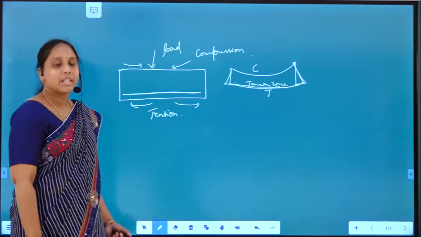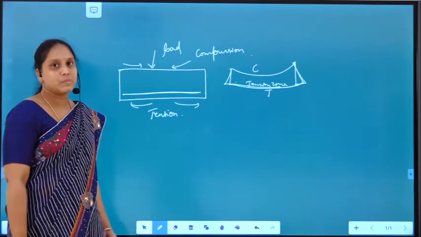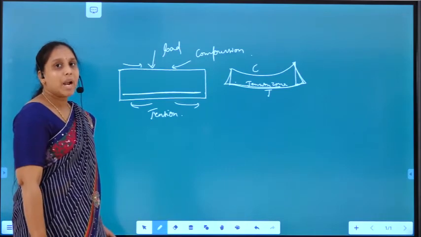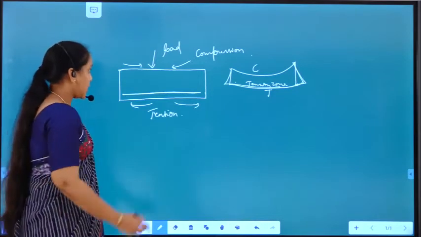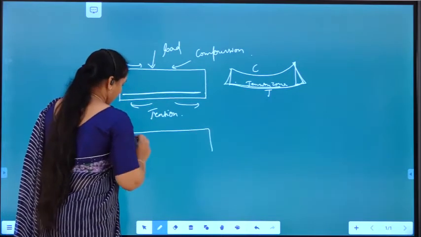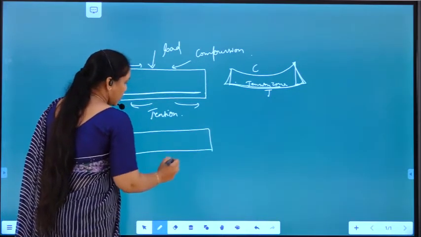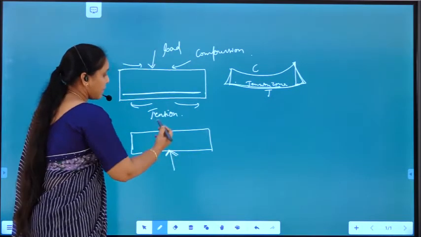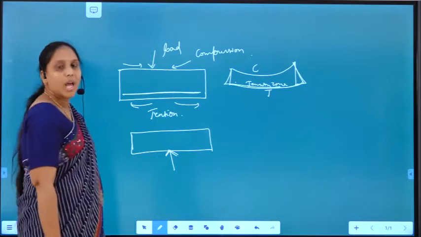Suppose, either due to wind or due to seismic forces, the load is applied in the reversal direction. If the external load is applied in this direction, what will happen now?